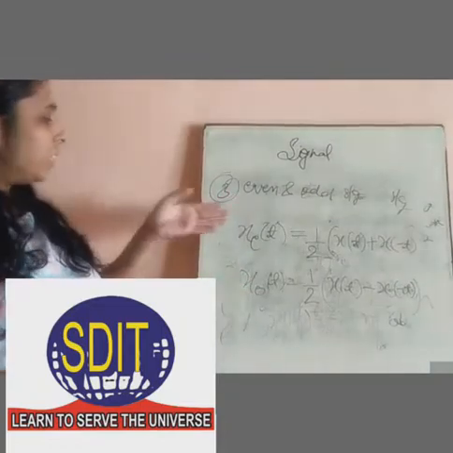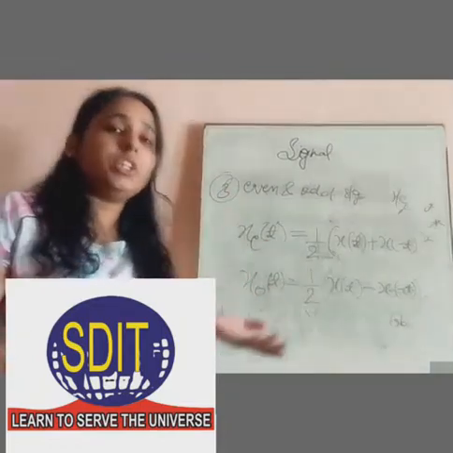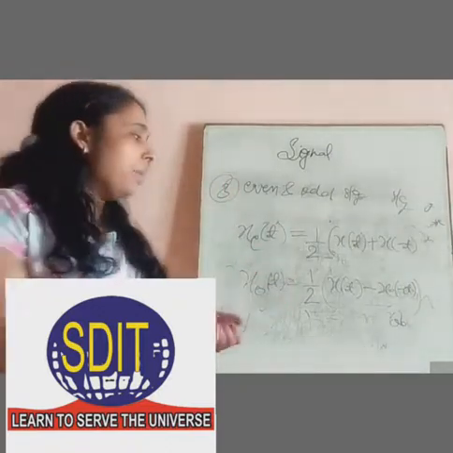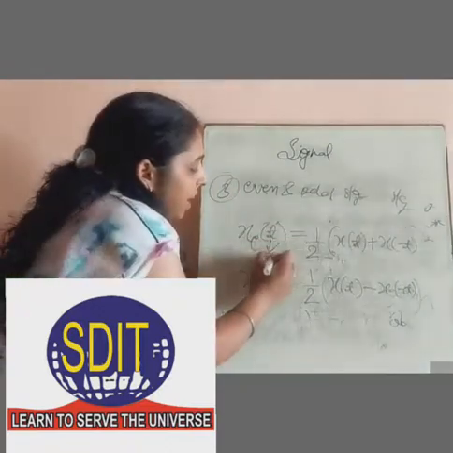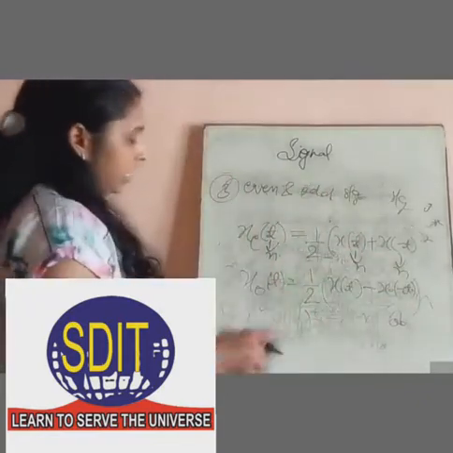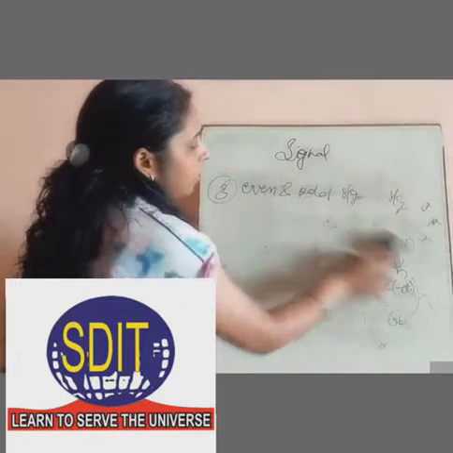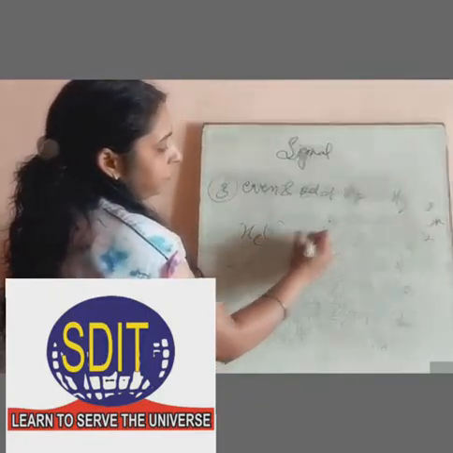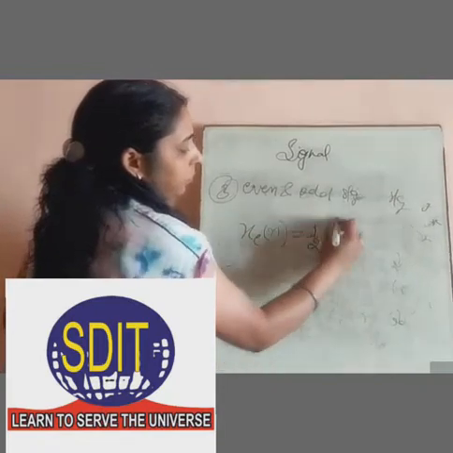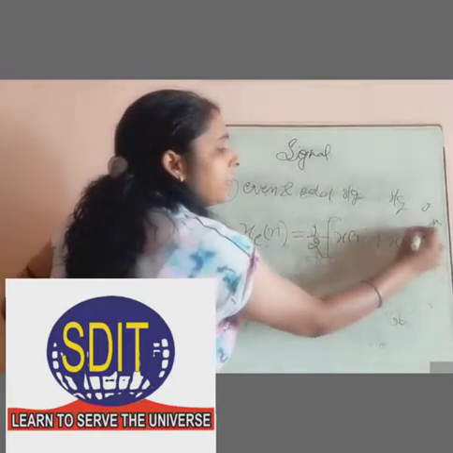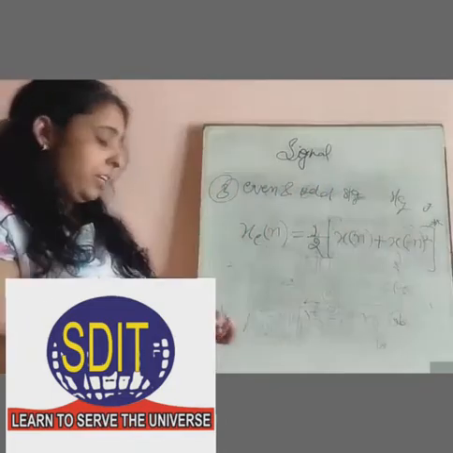So basically, this is represented in the form of continuous time. If you want to represent it in the form of discrete time, then t is replaced by n. Only t is replaced by n.